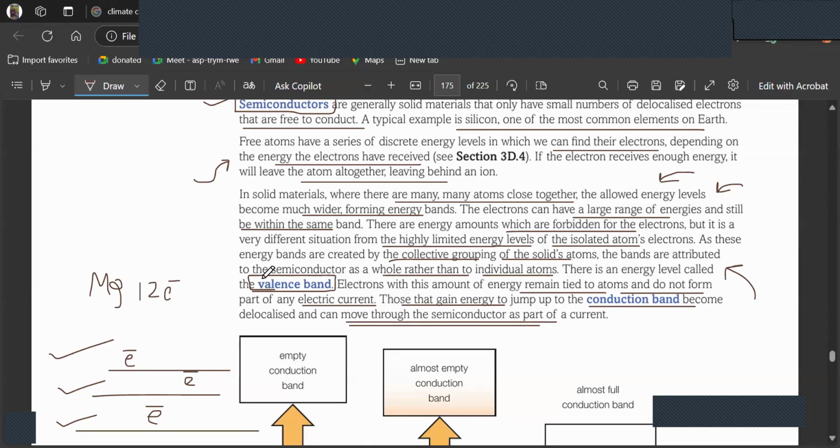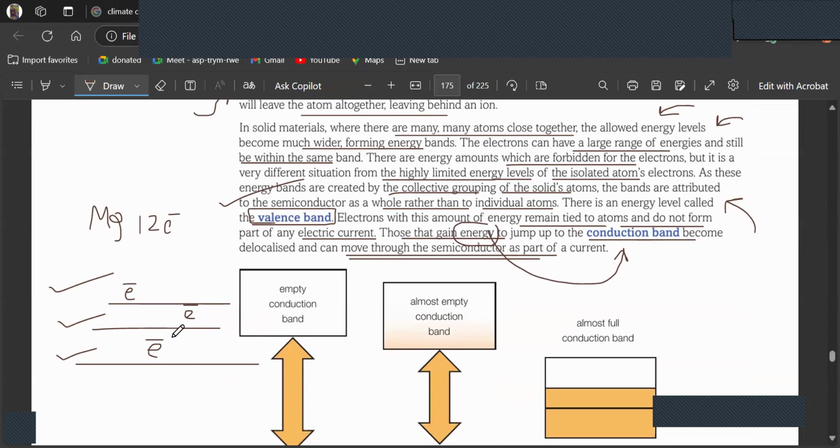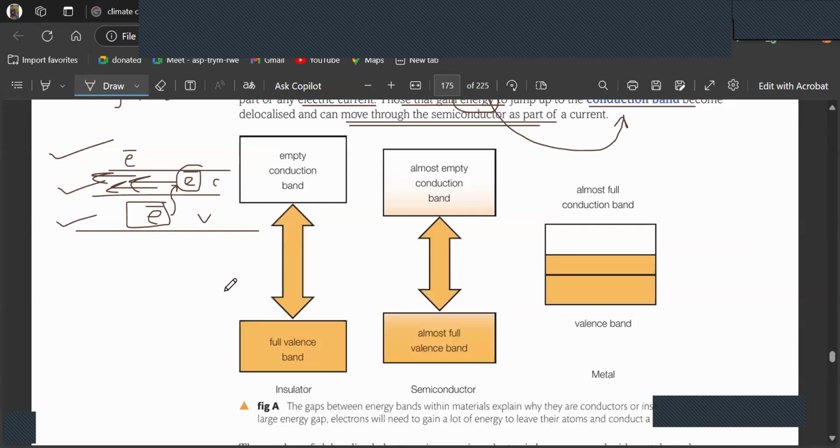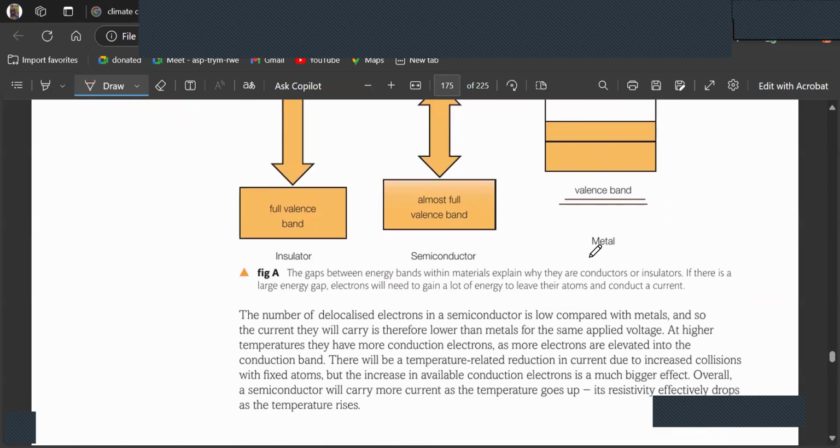Now there is an energy level called the valence band. These electrons are not part of the current. But the ones that gain enough energy and become part of the conduction band can move as part of the current. Got it? Right. Now, let's say this electron is part of a valence band. If it gains energy, let's say from an EMF supply, it's going to jump to the conduction band, and this one will be part of the electric current. Got it? Good. So here we have shown the valence band and almost a full conduction band and all of that.